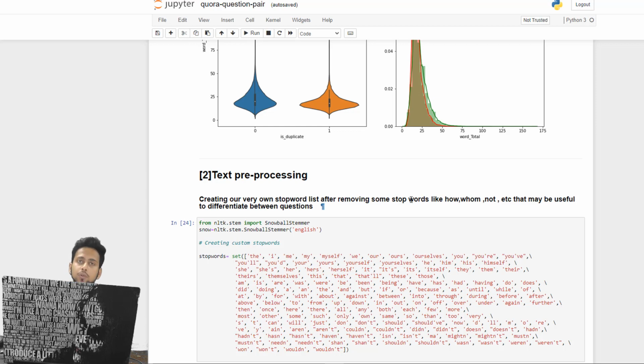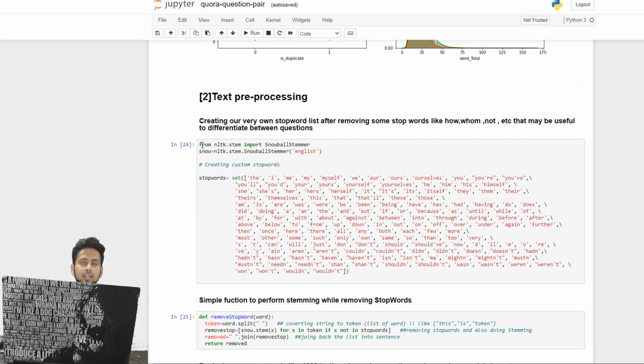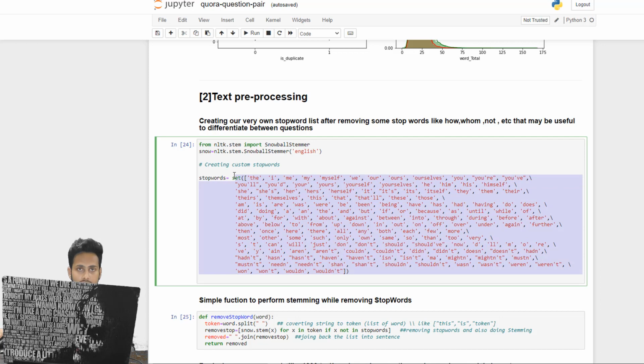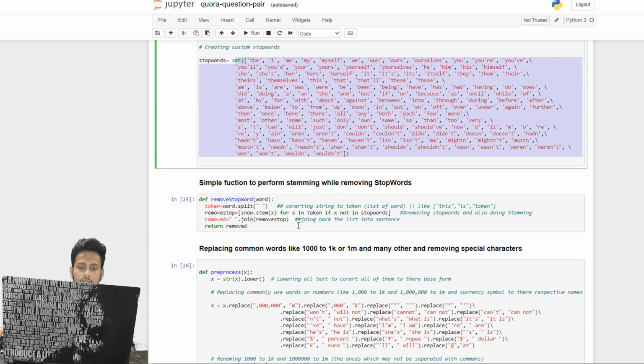This text pre-processing part, you can apply to any text machine learning problem that you are currently working on. The very first thing in any text-based machine learning project is to remove all the stop words. Stop words are words that come most often and do not have much meaning, like the, this, he, that, or things like that. So here we are creating a set of them. A set is a data structure that does not store any duplicates, and it also has constant access time. So this is going to be very useful.